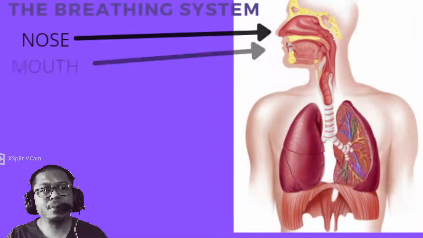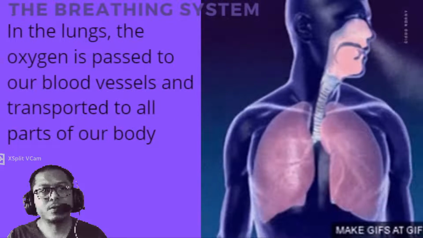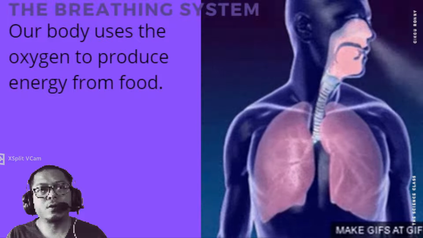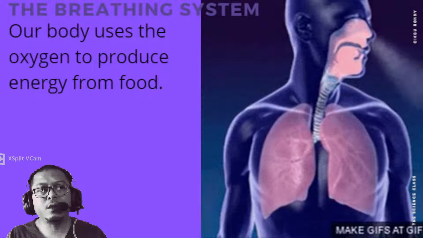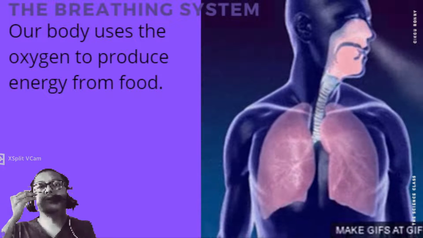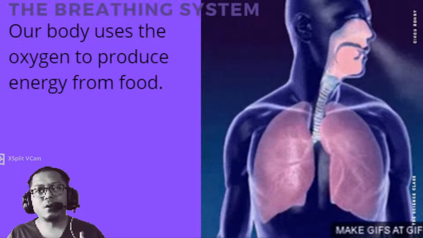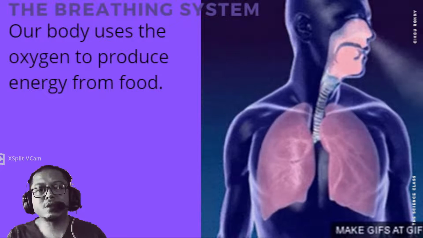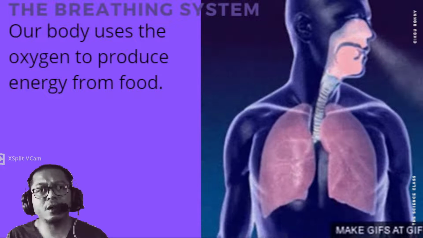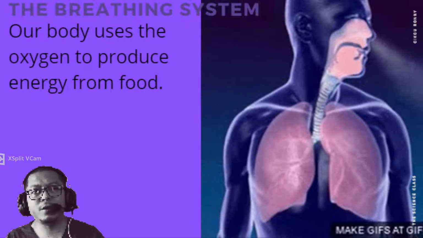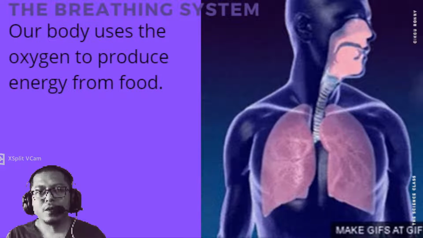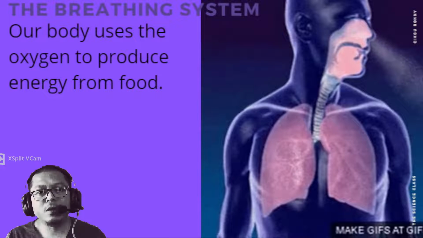And then what happens is our body uses the oxygen to produce energy from food. So when we breathe in, oxygen goes inside your lungs, and the lungs pass it to the blood vessels, and the blood carries the oxygen and food to all parts of your body, and our body uses that oxygen to produce energy from food.